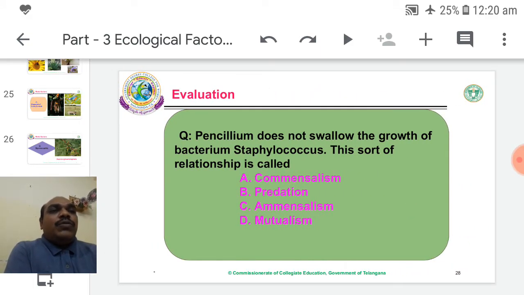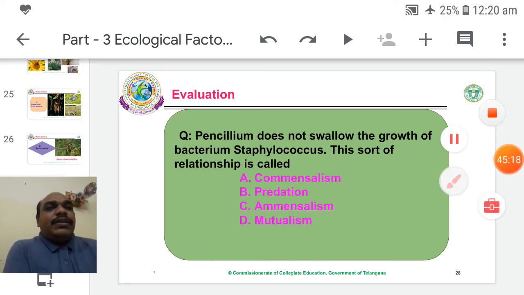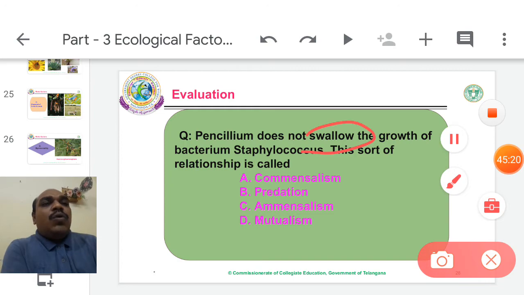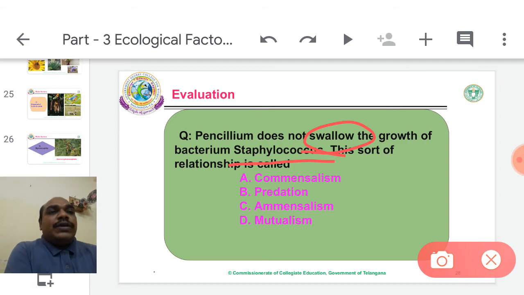So we will observe one or two questions. Penicillium does not allow the growth of the bacterium Staphylococcus. This sort of relationship is called. I already told you about penicillium. Penicillium does not allow Staphylococcus because it secretes some chemicals.